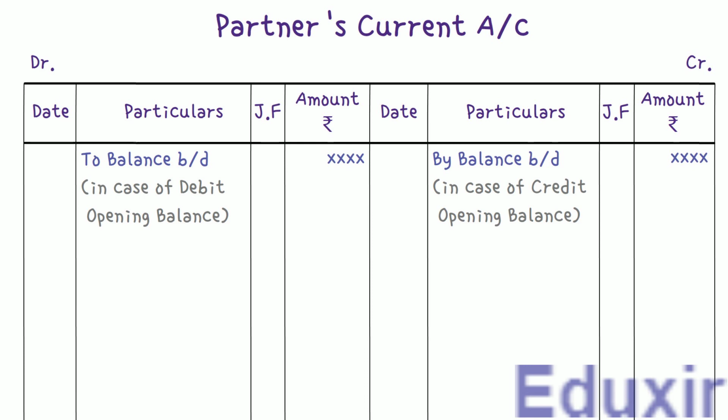But in real practice, the partner's current account and for that matter any ledger account can have either debit balance or credit balance, right? Also note that if there are multiple partners, it could be a debit balance for few partners and it could be credit balance for the others. It's not necessary that all the partners should have a debit balance or all the partners should have credit balance. It depends on the transactions that go into the individual partner's current account.